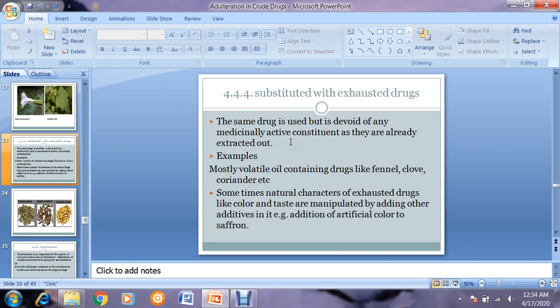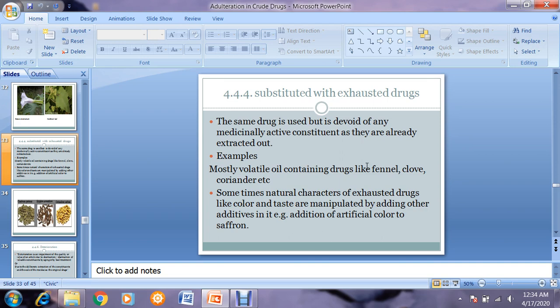What they do is extract out the volatile oil from this drug, then dry it, add some color, and sell it as genuine. They claim that these are genuine, but actually the drug is the same, but it does not contain any phytochemical constituent in it.